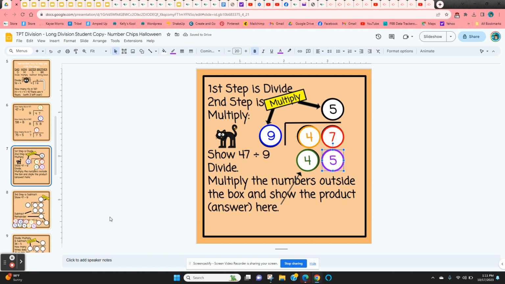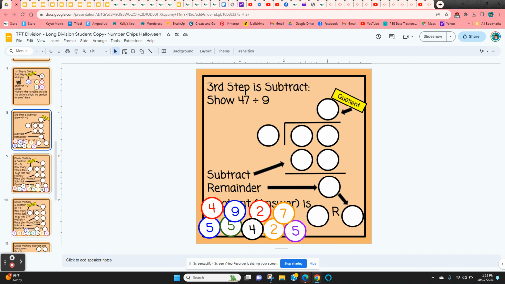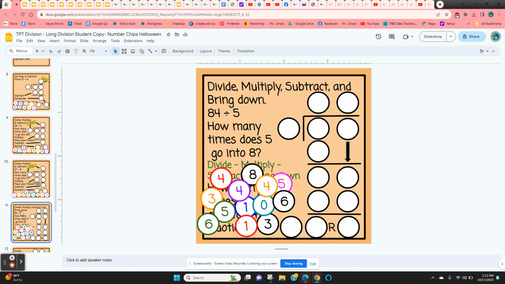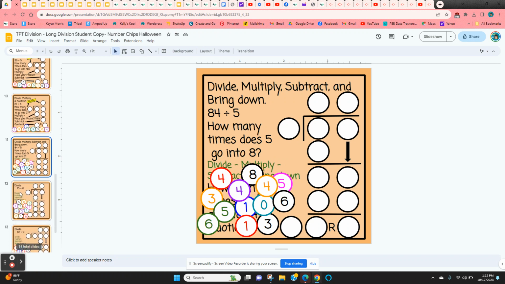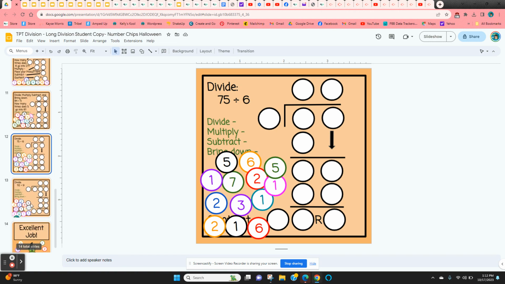Divide and then multiply. On the next slide, you go on to the next step, where they're going to subtract. And then when they subtract, they'll have their remainder. So their quotient and their remainder. They're going to get a little bit more practice. Here they're going to subtract again, find their answer. When they get down to slide 11, then they have that last step, which is to bring down. So it gets a little bit more complicated as they go. And a few more to practice.